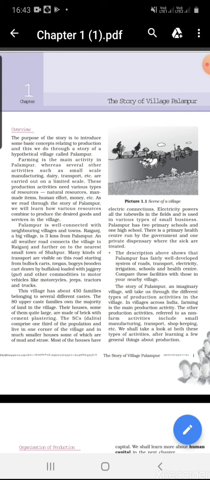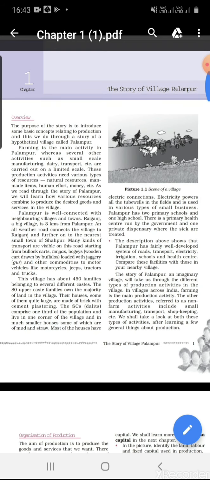Out of these 450 families, 80 families are of the upper caste, and these people have the majority of the land. Their houses, some of them quite large, are made of brick with cement plastering.